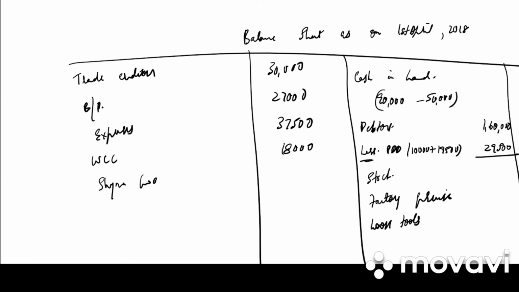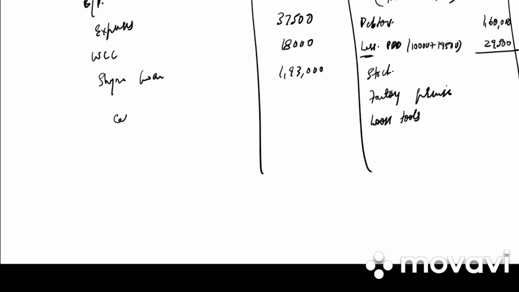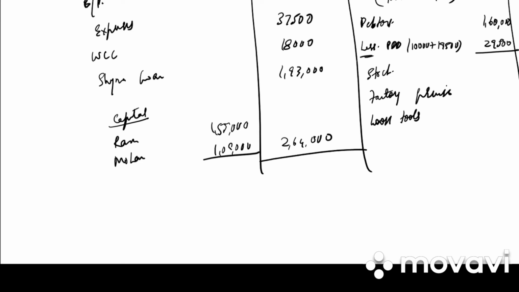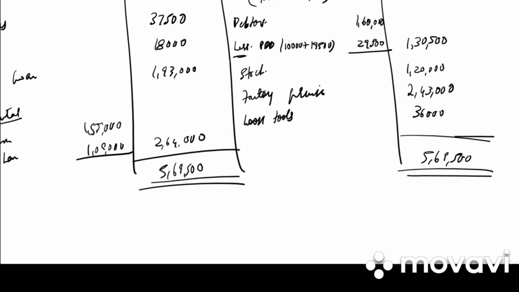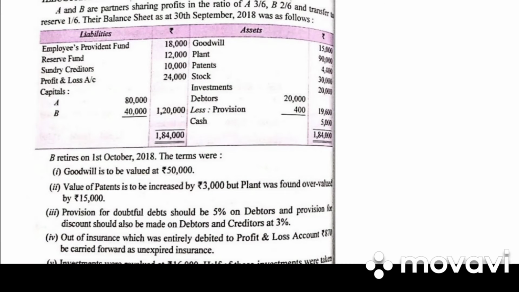Shyam's loan is 1,93,000. Then we have capital of Ram and Mohan: 1,55,000, 1,09,000, 2,64,000. So what is the total of our balance sheet? It is 5,69,500. Clear? So let us go on to illustration 34.